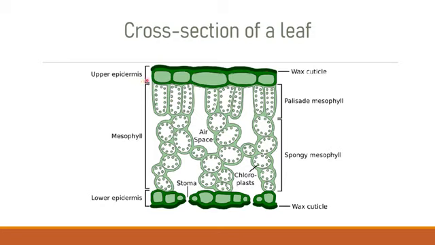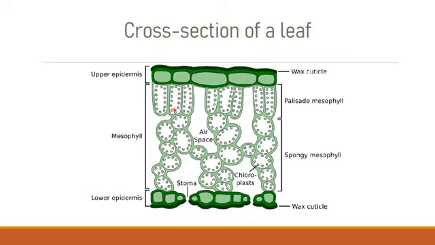Underneath is the upper epidermis, and under the upper epidermis you will find palisade mesophyll cells. Palisade mesophyll cells have abundant chloroplasts, and we know that on the walls of the thylakoid there is chlorophyll. So the chloroplasts present in the palisade mesophyll will help in the absorption of light falling on the upper part of the leaf.